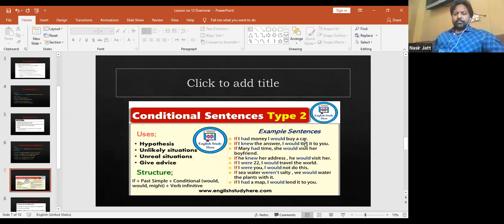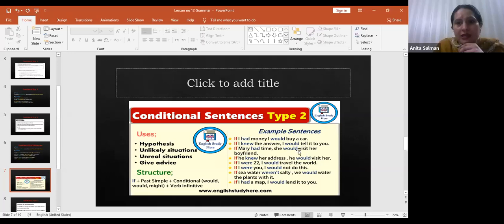And if you see the main sentences, they have would buy, would tell, would visit, would travel, would do, would water, and so on. All these main clauses have would plus first form of verb.